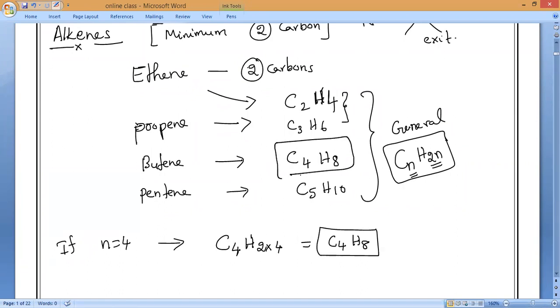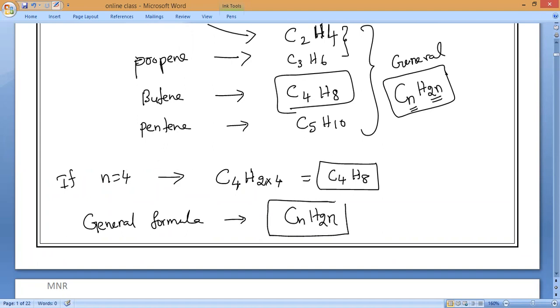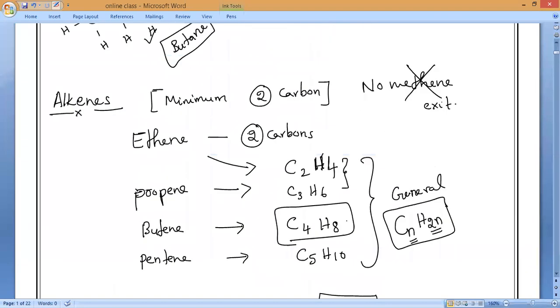See here, the same thing. So the general formula of alkenes is CnH2n. Please learn it. The main thing to remember, all of you: the smallest and simplest alkene is what, guys?